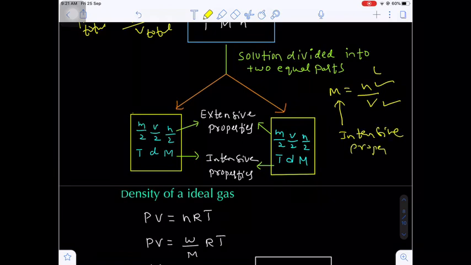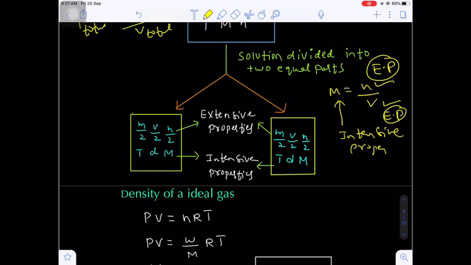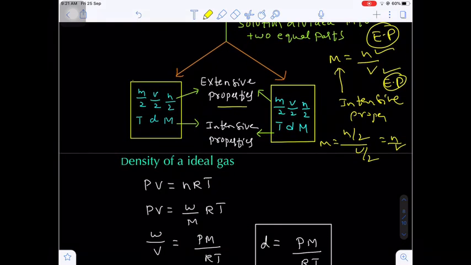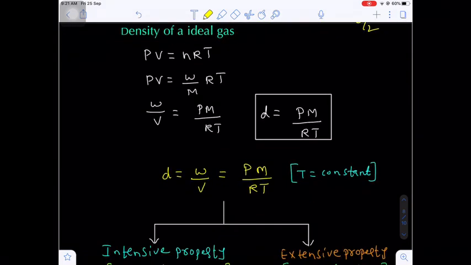Molarity is an intensive property, because number of moles is an extensive property and volume is also an extensive property. If the number of moles is divided into half, that will be n by 2. If the volume is divided by half, that will be V by 2. And if you take the ratio of n by 2 over V by 2, again you will get n by V. Are you getting my point? So the basic difference between extensive properties and intensive properties we know. Now one more important thing here, density of ideal gas.